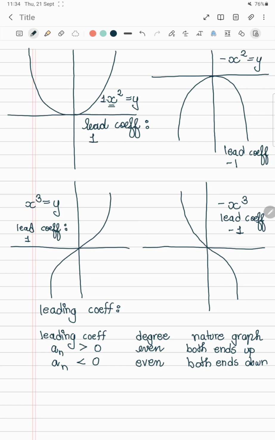And in the third graph we have our leading coefficient as 1, which is greater than 0. Degree of the equation of graph is odd, which is 3, and the nature of the graph is that the left end, which is this, is downwards. So we write left end down, and we have right end upwards.